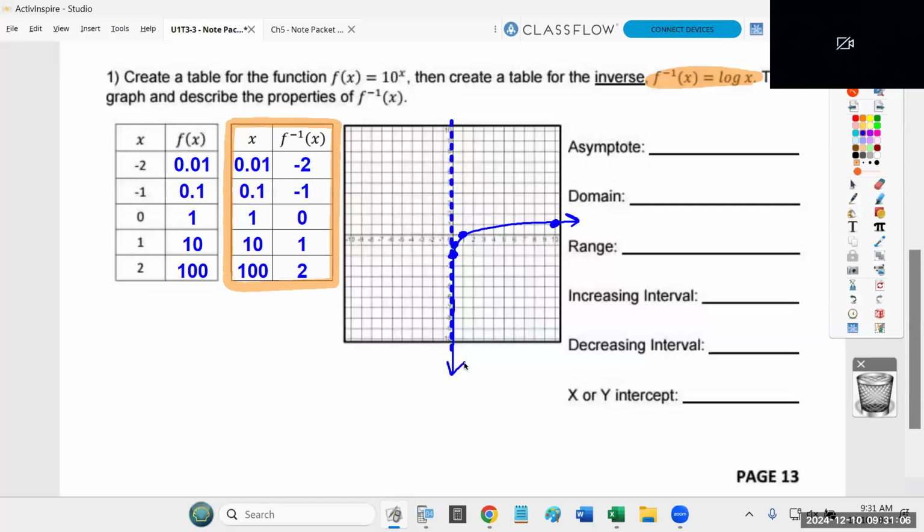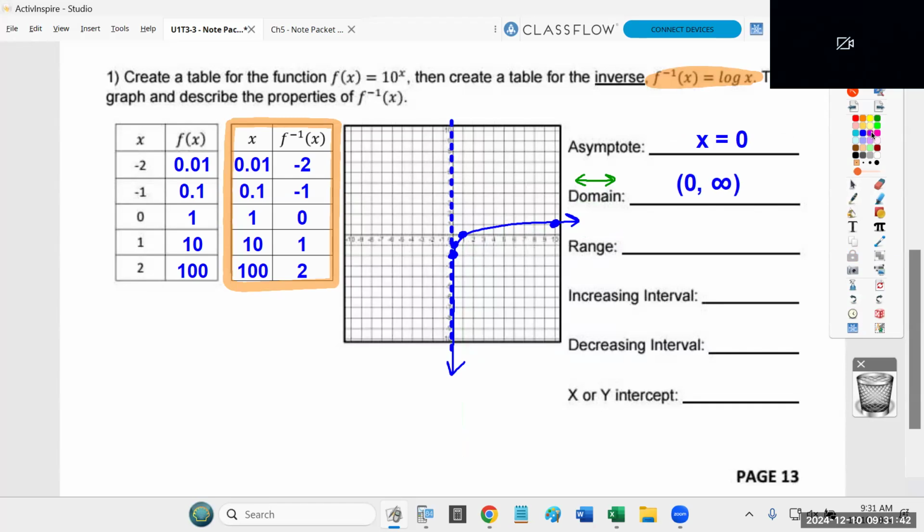This now allows me to answer all of these properties. I already mentioned there's a vertical asymptote that hits the x-axis at 0. For the domain, remember domain is how far left and right this function goes. You'll notice that the function can go to the right forever, but it cannot go left forever. It gets trapped by that asymptote and it just kind of goes down. It can't keep going to the left. So the furthest left it reaches is 0. The furthest right it reaches is positive infinity. So that is your domain, 0 to infinity.